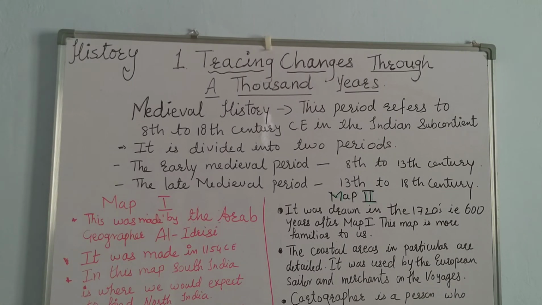Do you remember last year there were so many voyages, so many sailors and merchants who used to come from the European market, and they used to purchase many things from India? Do you remember? Yes. Now the next point: a cartographer is a person who makes a map. A person who makes a map is known as a cartographer. Right? So this is the change. Now let me call the second change. The second change is new and old terminology.